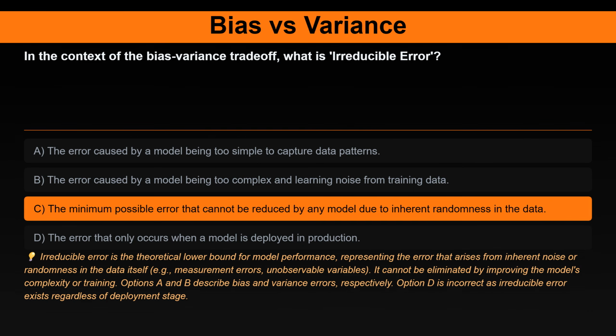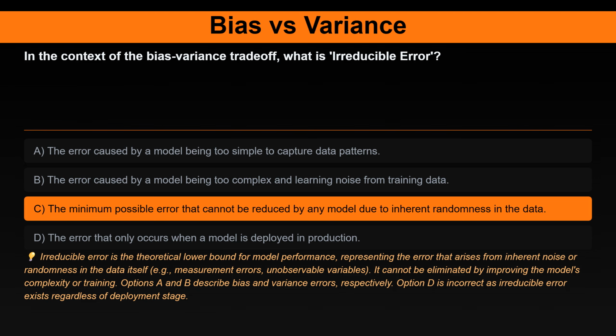The correct answer is, quote, the minimum possible error that cannot be reduced by any model due to inherent randomness in the data. Here's the explanation. Irreducible error is the theoretical lower bound for model performance, representing the error that arises from inherent noise or randomness in the data itself, e.g., measurement errors, unobservable variables. It cannot be eliminated by improving the model's complexity or training.